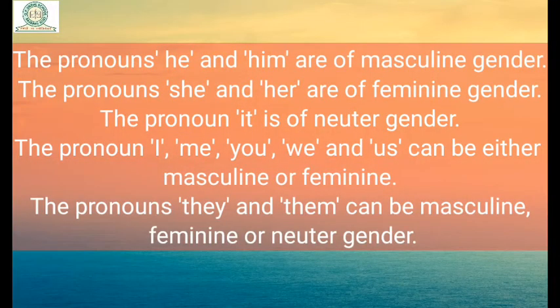Pronouns can be masculine, feminine, common, or neuter. The pronouns he and him are of masculine gender. The pronouns she and her are of feminine gender. The pronoun it is of neuter gender. The pronouns I, me, you, we, and us can be either masculine or feminine. The pronouns they and them can be masculine, feminine, or neuter gender.